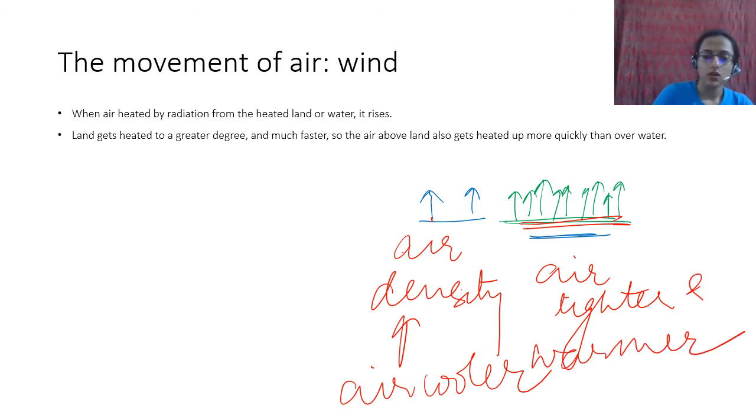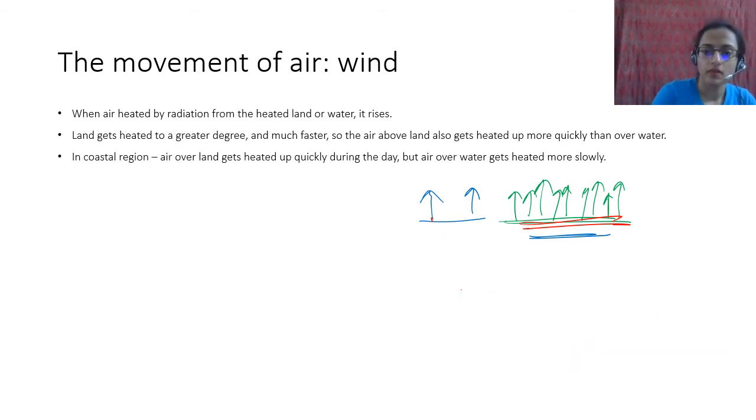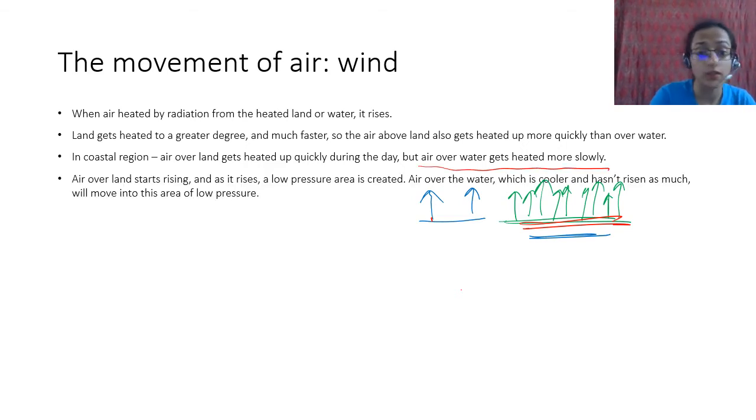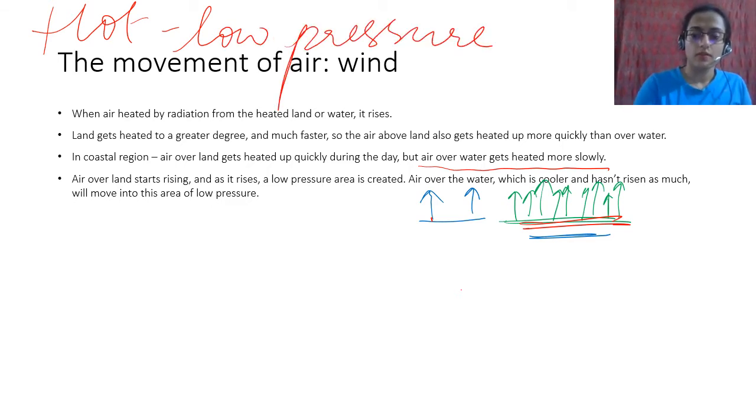Okay, so what happens because of this? In coastal regions, air over land gets heated up much more quickly during the day, but air over water gets heated more slowly. I told you this. So air over land starts to rise, and as it rises a low pressure area is created. When air is hot, there is low pressure. Hot: low pressure. Cold: high pressure.